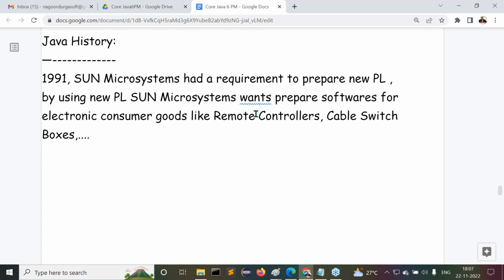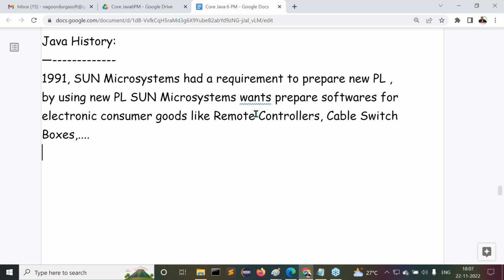Now, what exactly is the reason the Java programming language was provided? That's the question: what is the requirement of Sun Microsystems to prepare a new programming language? In 1991, Sun Microsystems had a requirement to prepare a new programming language.